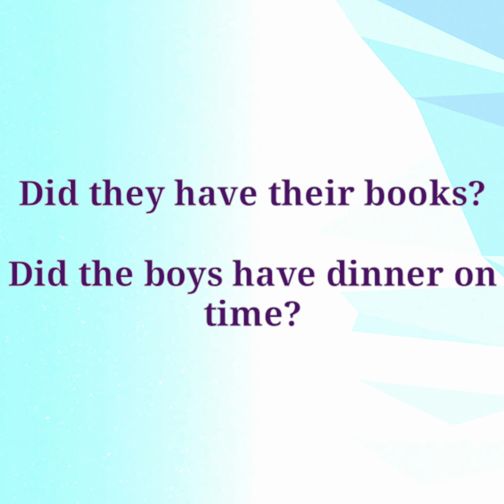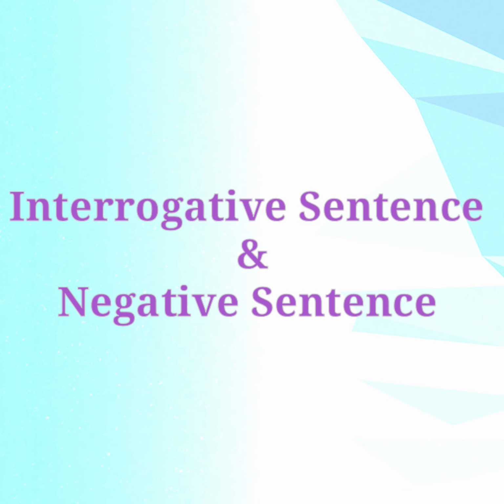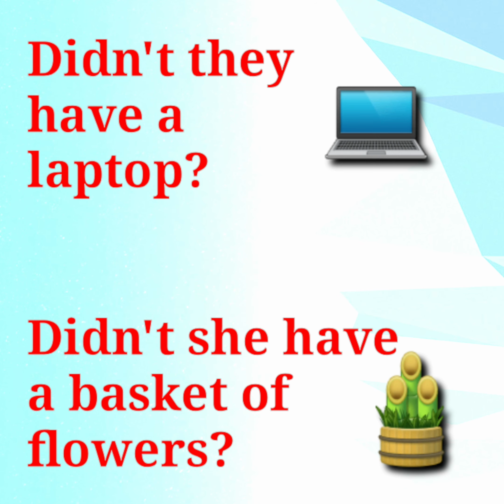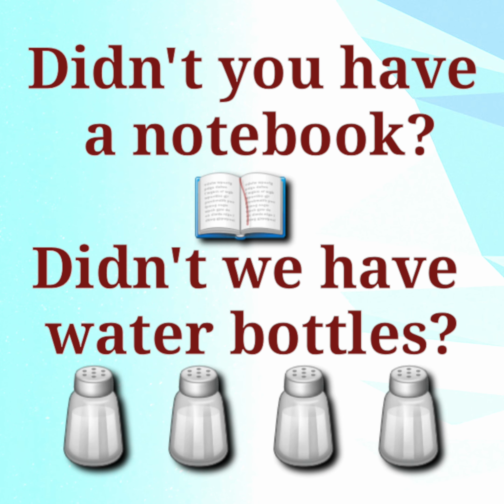So guys, next category is interrogative and negative sentences. Here we start the sentence with didn't, which is followed by subject, verb and object, and question mark comes at the end. So guys, the examples for the same are: didn't they have a laptop? Didn't she have a basket of flowers? Didn't you have a notebook? Didn't we have water bottles?